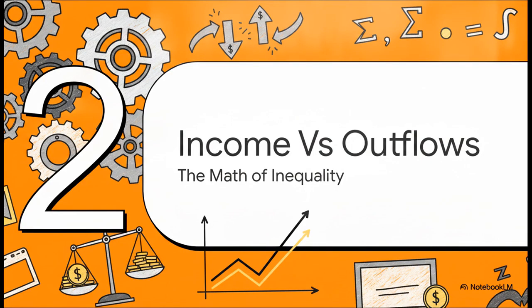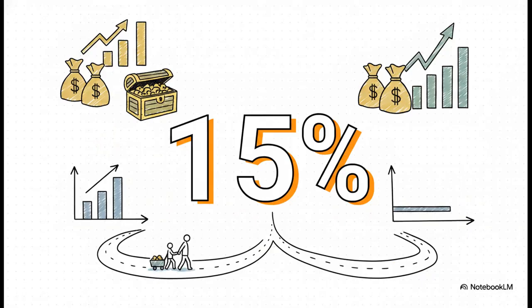Moving on to Section 2, passive income versus outflows. It all really boils down to one staggering number, 12 to 15%. According to Stevenson's models and his direct interviews with billionaires, the ultra-wealthy are often seeing passive returns of around 12 to 15% on their assets. Meanwhile, the broader economy, the one most of us are actually living in, is only growing at a sluggish 1 to 2% a year. This math creates a massive, accelerating divergence that fundamentally changes who owns what.